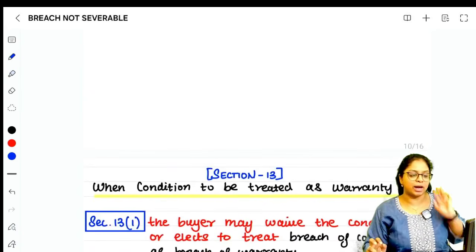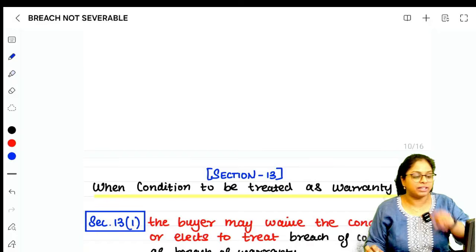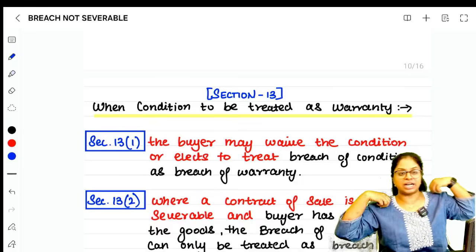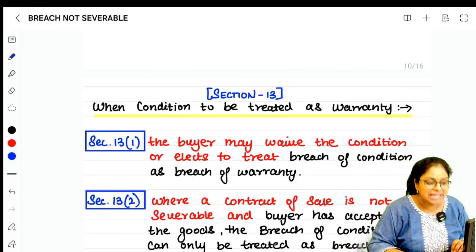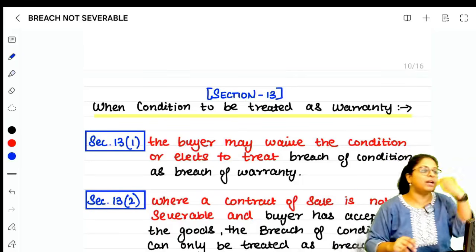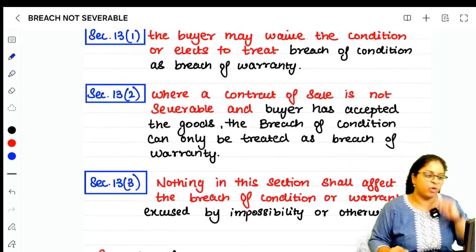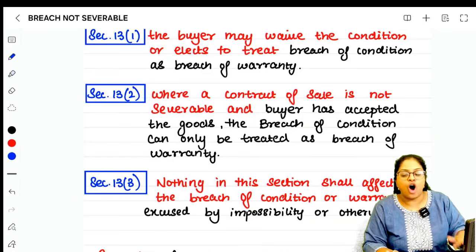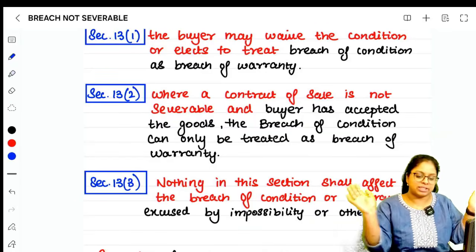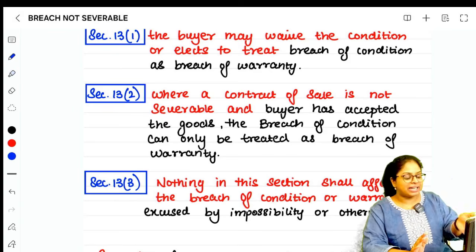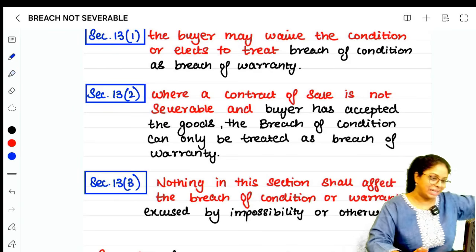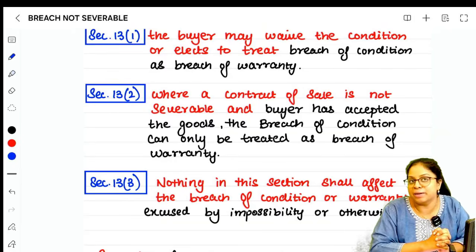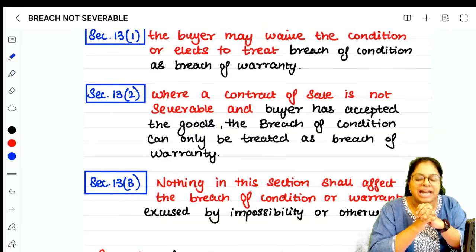That is your entire section number 13 along with subsections. 13.1 says that where the buyer himself, the animal lover, wants to treat the breach of condition as a breach of warranty. 13.2 says that where a contract is non-severable, we have to treat the breach of condition as a breach of warranty. And 13.3 says that nothing in this section shall affect the breach of condition or warranty which is excused by impossibility. Is that clear? That ends 11, 12 and 13, which is one set of sections of this chapter. 14 to 17 all talk about implied conditions and implied warranty, which we will do in our next day's target.